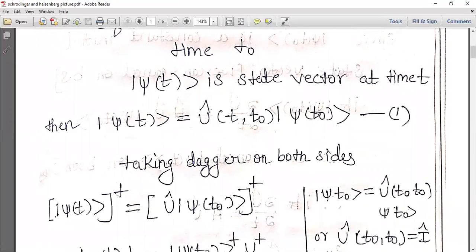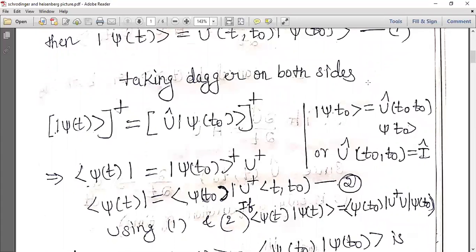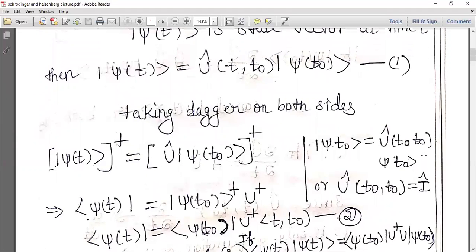Now there is a trivial solution, that is ket psi of t naught equals U cap (t naught, t naught) ket psi of t naught. This is a unitary operator. For a unitary operator, U (t naught, t naught) equals I cap. If we take t equal to t naught in equation number 1, this will become the identity operator.